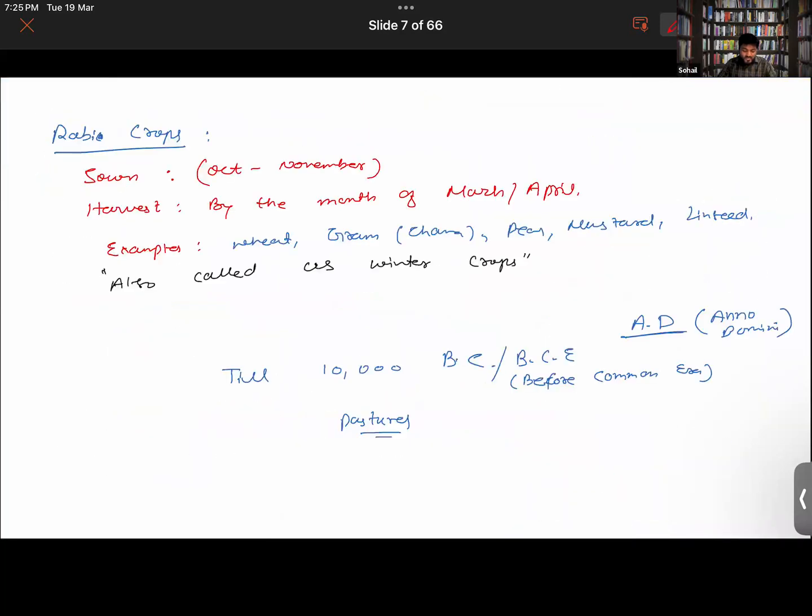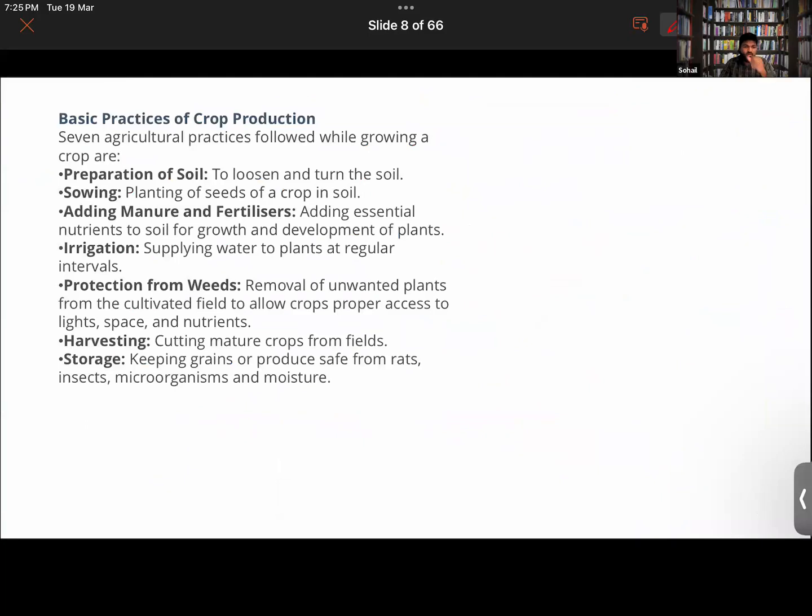So are the different types of crops clear to you or not? Yes, it's clear. Okay. So I think we will be studying this in the next class: different methods and practices of crop production. So basically the main motive, for example, consider a farmer.